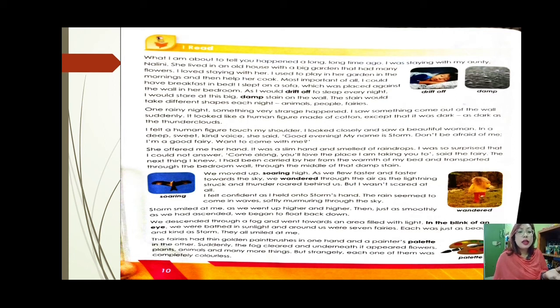he asked him to come along with her. What happened was that he was being transported directly from the warmth of his bed, through the middle of the damp stain, to another place. And what is the place? How is the place? Let us see the description of the place.